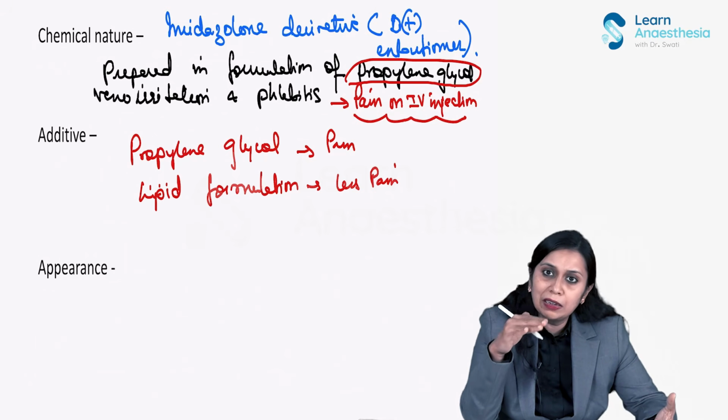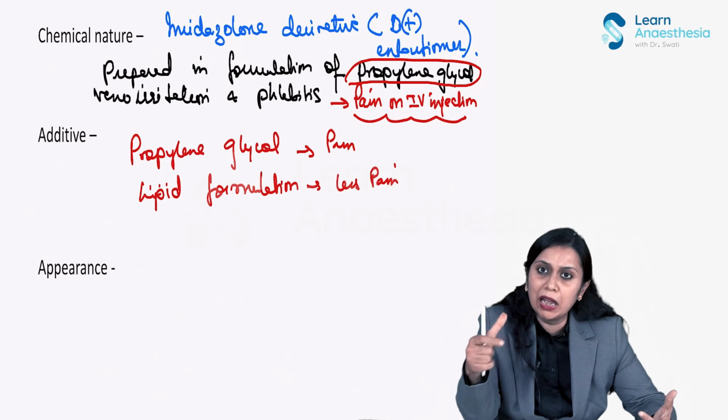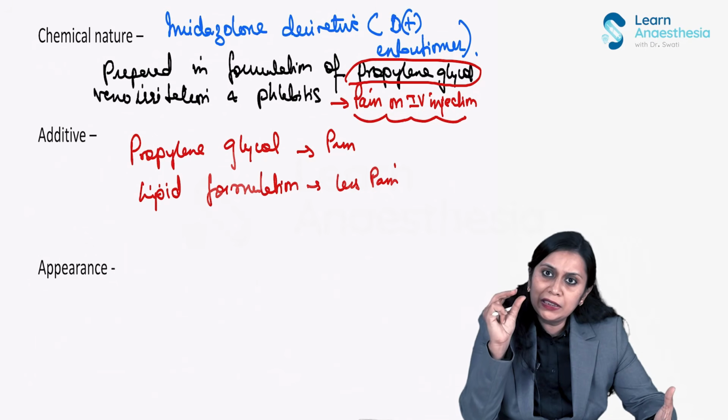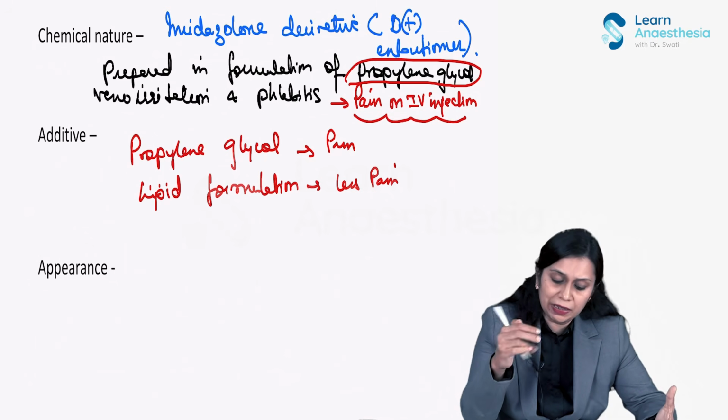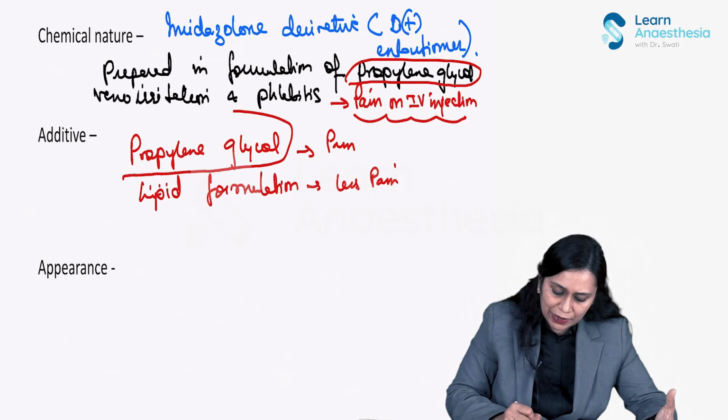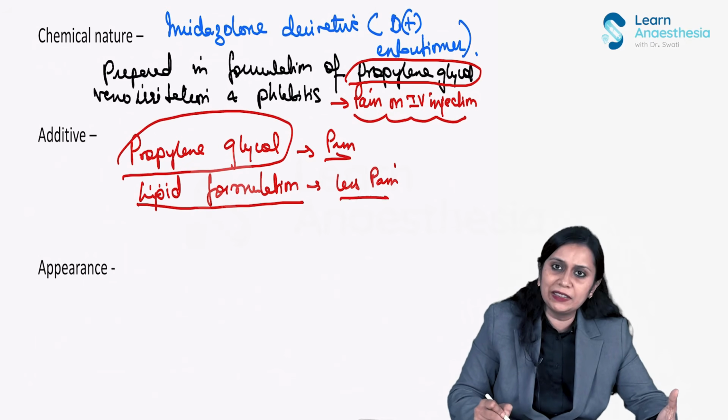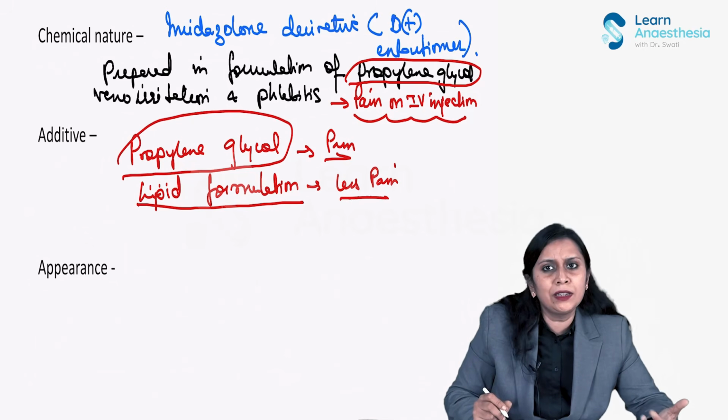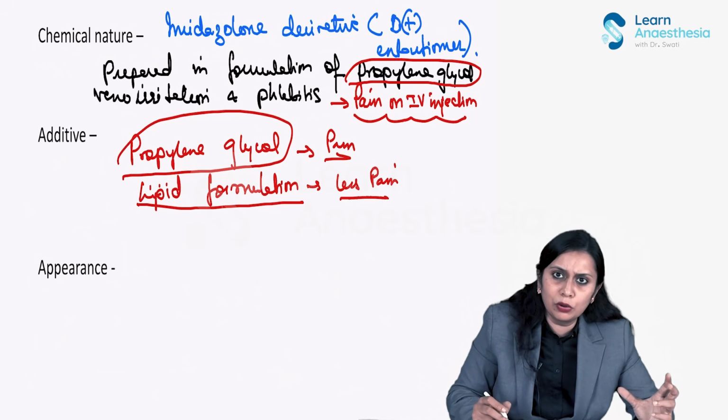The medium chain triglyceride in the propofol formulation decreases the pain, right? So it is propofol which is causing the pain, not the additive. Here, it is the propylene glycol additive which is causing the pain, and the lipid formulation is made to cause less pain.